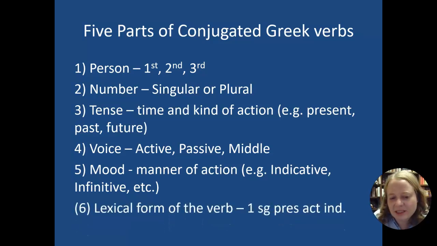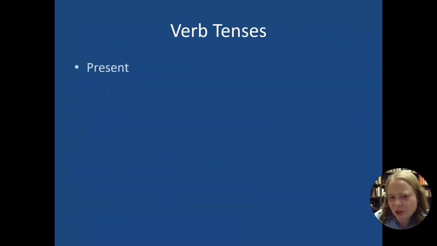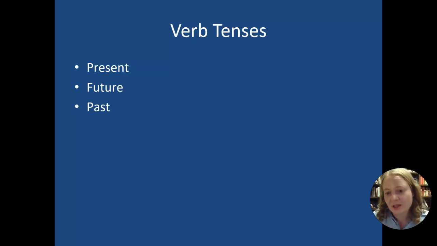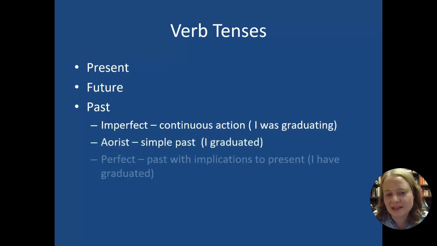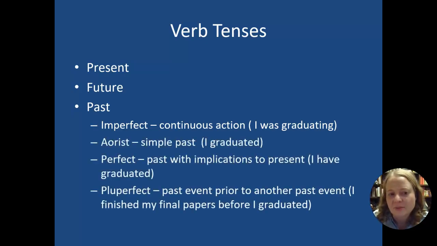And then, last but not least, there are lexical forms to verbs, and so this is partly how we keep track of the verb system. Let me walk you through all of these. So the verb tenses are these ones. There's the present tense, which is what you've been learning so far and the most important. But we can also talk about things that will happen in the future and things that have happened in the past. In English, we only have present, future, and past, but in Greek, they actually have multiple versions of the past. And so we're going to have to pay attention to this, and we'll go through each of them individually, so it will help you out.